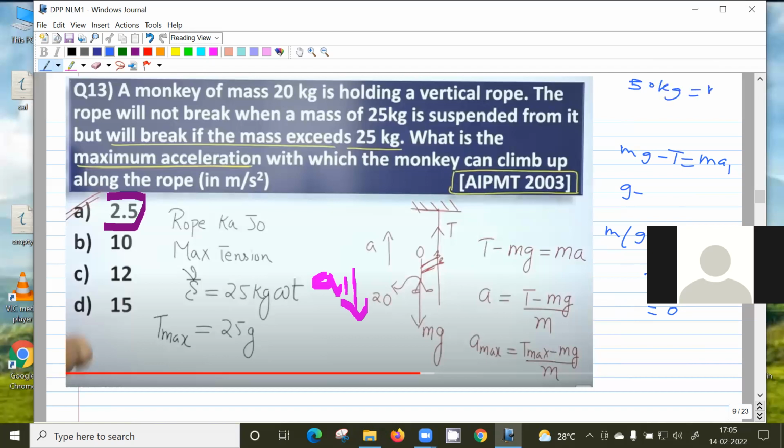So in the second case, let the mass of this monkey be 50 kg. In that case, this tension should be equal to 25 g when it is 50 kg. So in this case, this a1 should be